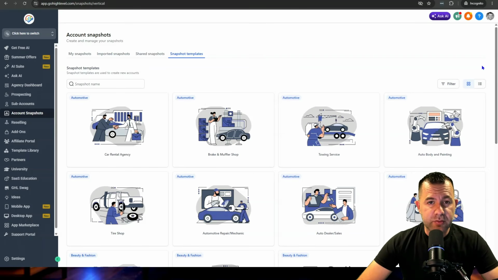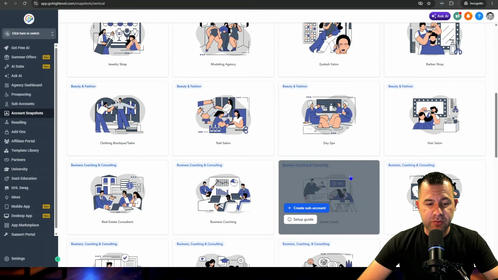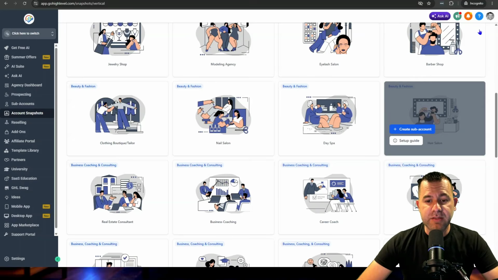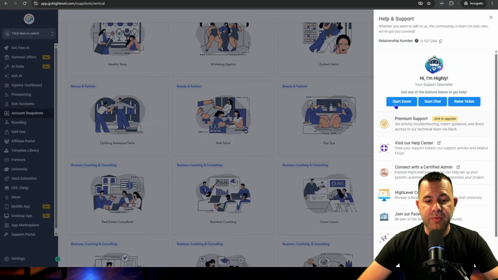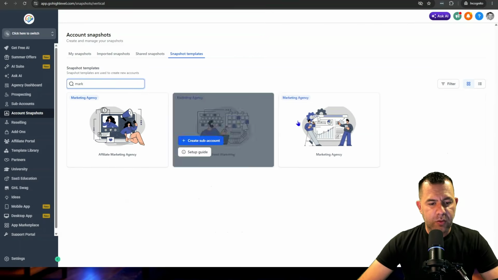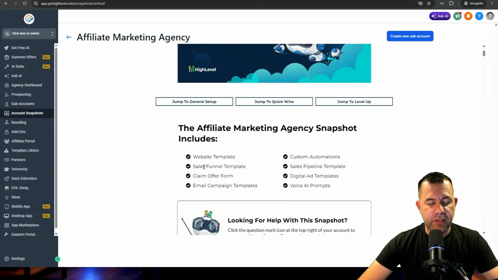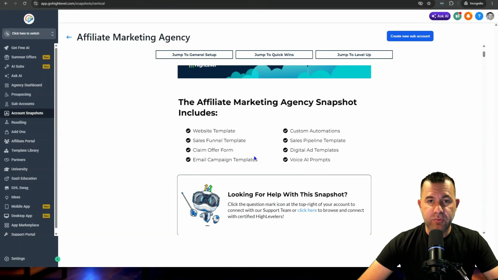Now, a lot of affiliates try to push their own versions of their snapshots and different things, but believe it or not, HighLevel already has snapshots for almost every single industry in here, including the setup guides and one-on-one live support to help you get them set up. You can set up over Zoom, over chat, or even open a support ticket. So if you're running your marketing agency, you can type in marketing. We have a couple of different types of sub-accounts for marketing agency. We'll click here for setup guide, and this shows you everything you get inside your snapshot that you get for free during your free trial.